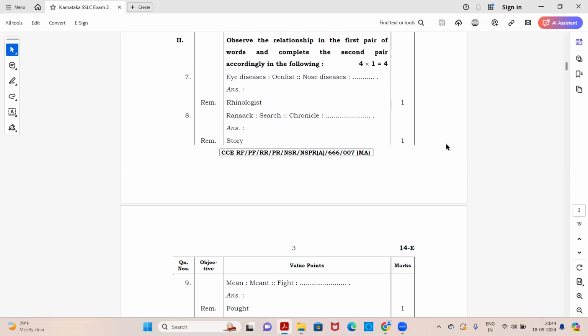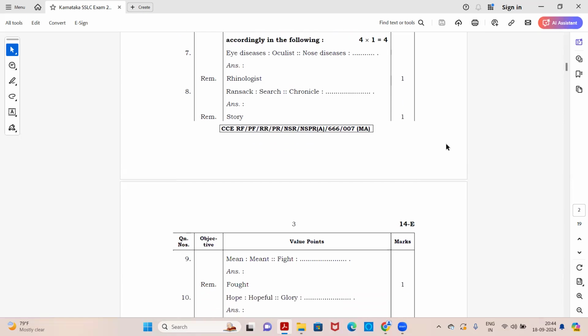For example, the first one: eye disease is to oculist as nose disease is to dash. It's rhinologist. The doctor who treats eye diseases is known as oculist. In a similar way, nose disease is treated by a rhinologist. Similarly, next question: ransack means search, chronicle is to dash as dash is to story.